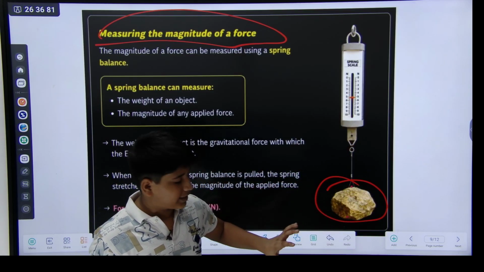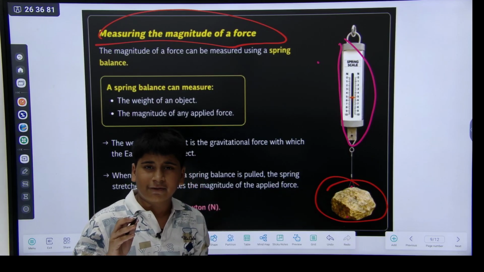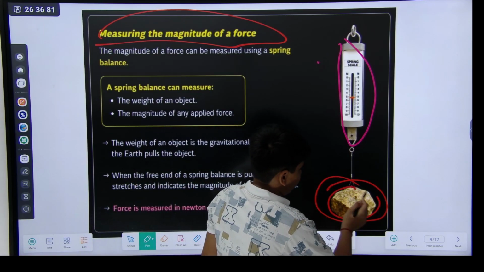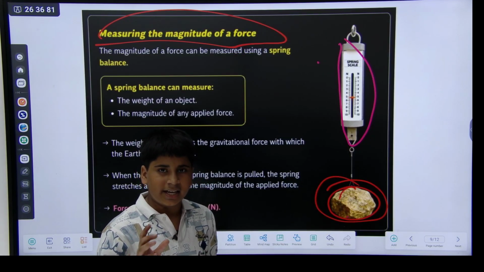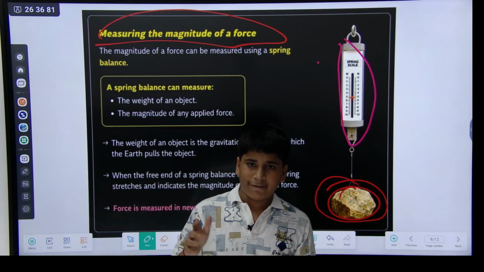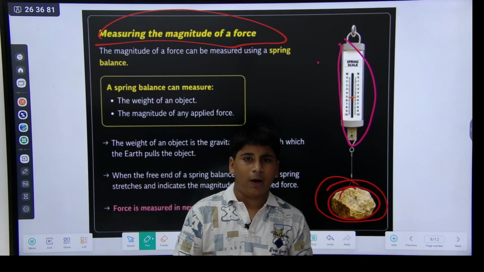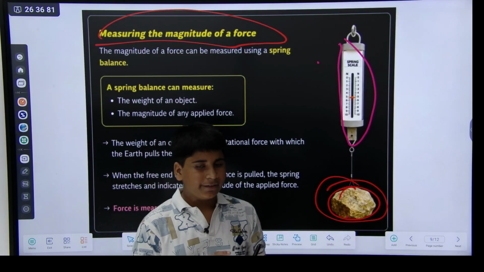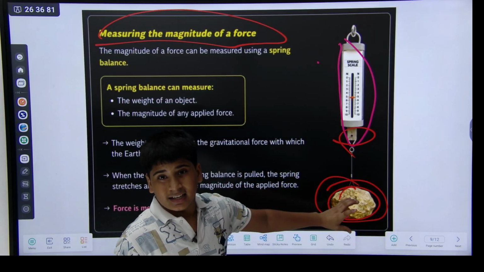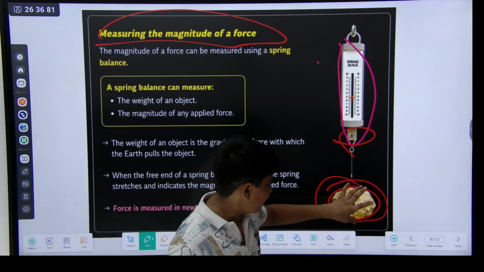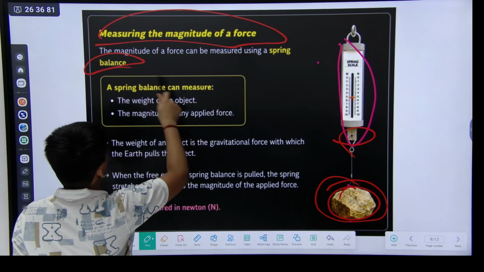This measures the gravitational force on an object. The earth gives gravitational force to every object. So on which object the earth is giving how much force, it is measured by this. Okay. Balance, and spring balance.